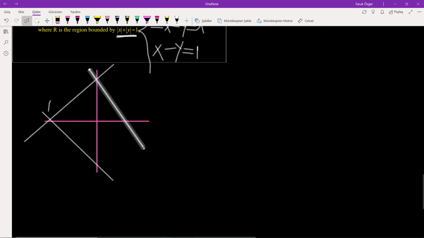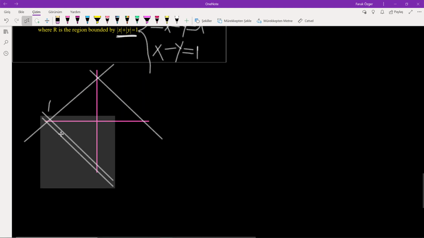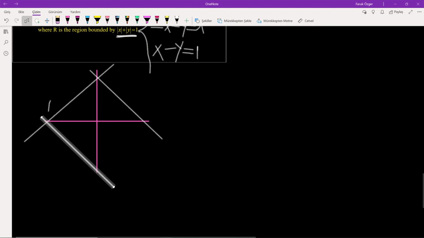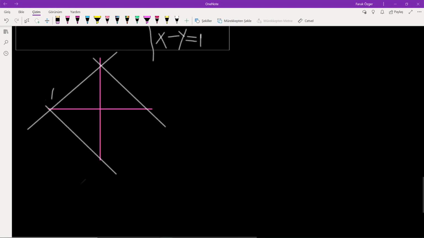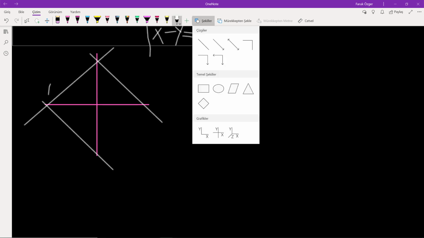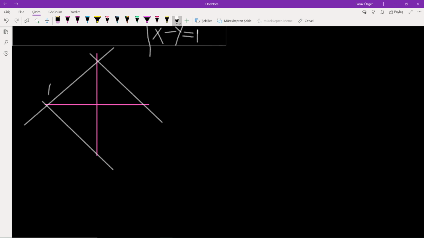And I need to change this a little bit. This is minus x minus y. Let's say this is minus x minus y. I know I am not so good when we talk about sketching regions, but finally I have to draw this line.